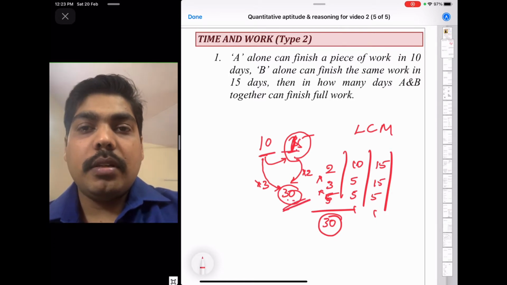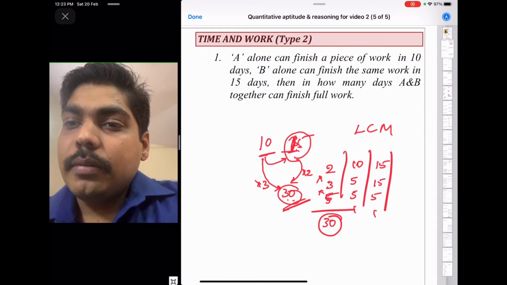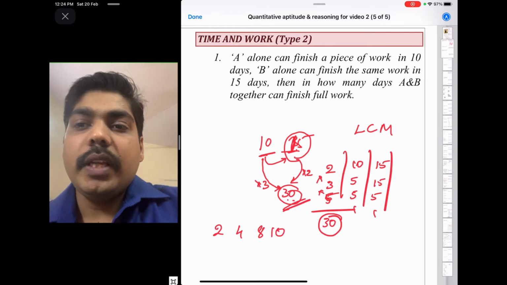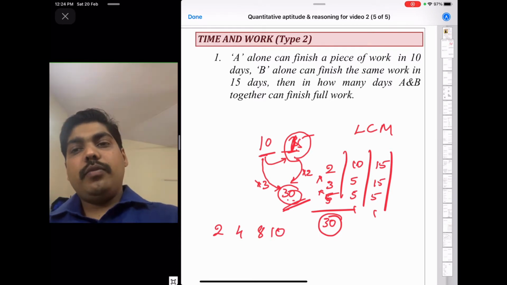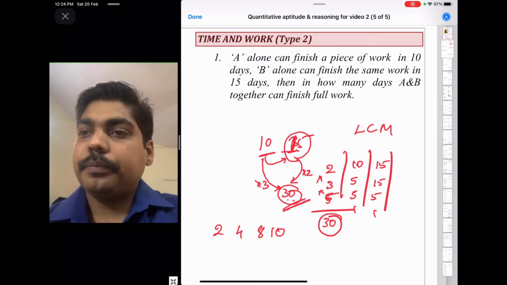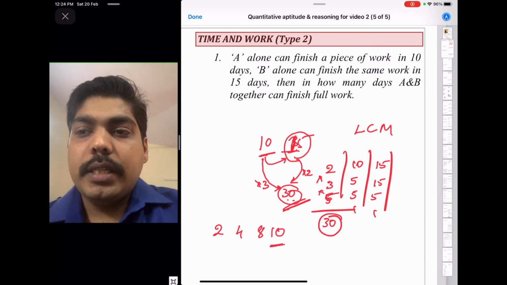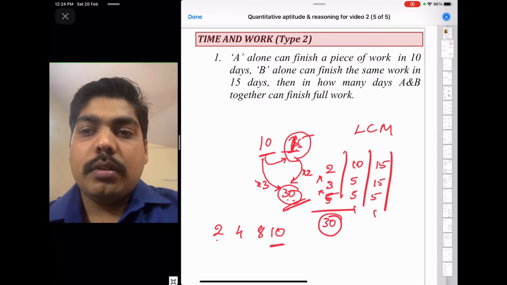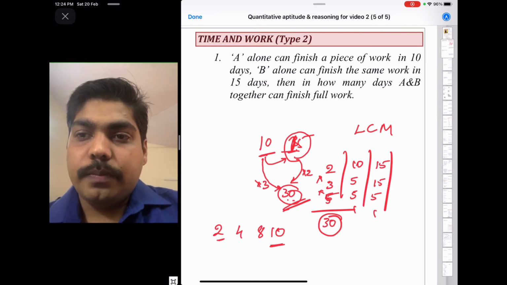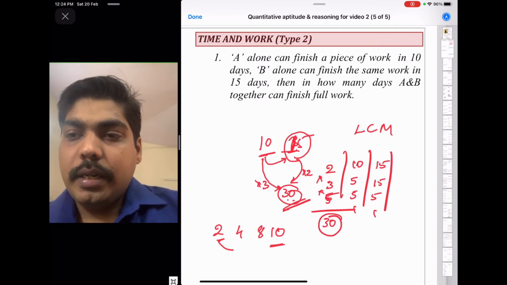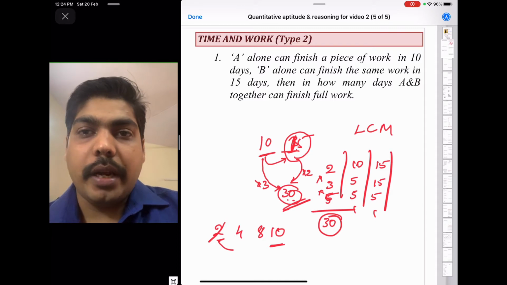So this is a trick method. Here you can find the LCM of 2, 4, 8 and 10. Okay, here the bigger number is 10. Take the first number, 2 is dividing 10. So between 2 and 10, what is the LCM? LCM will be 10. So 2 you can strike out.